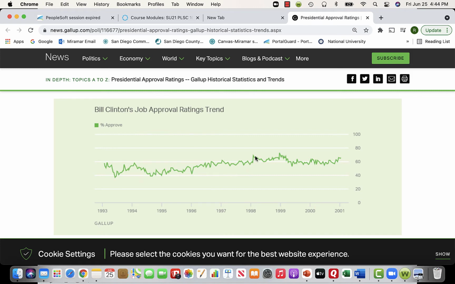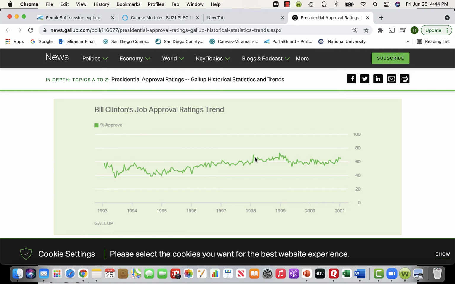Then we come to 1998 and 1999, where we see his approval rating shoot up. This is an anomaly, where President Clinton got involved in a scandal with Monica Lewinsky, which we'll talk a little bit about in the next video. His approval rating actually went up, which was kind of strange.